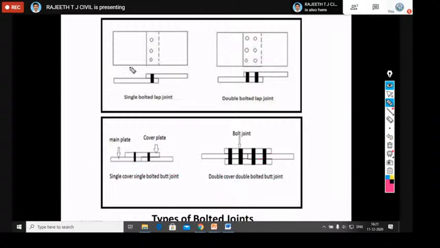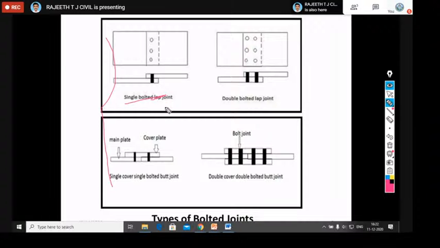The next thing here is, they will give a question like this. They will give these four connection details: single bolted lap joint, double bolted lap joint, single cover single bolted butt joint, and double cover double bolted butt joint.